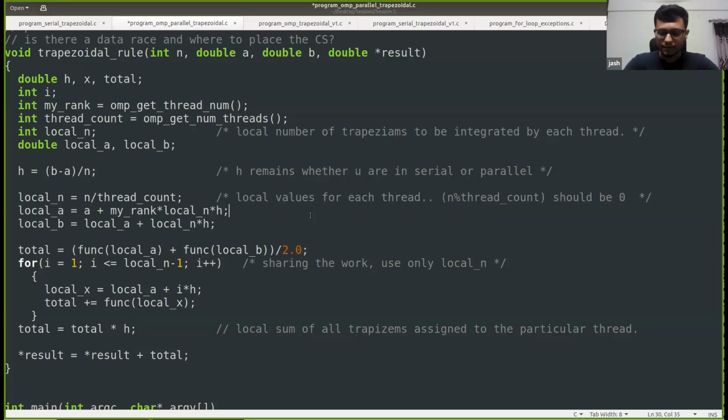I'll wait here for some time. And if there are any questions related to this entire code, then also please ask them.